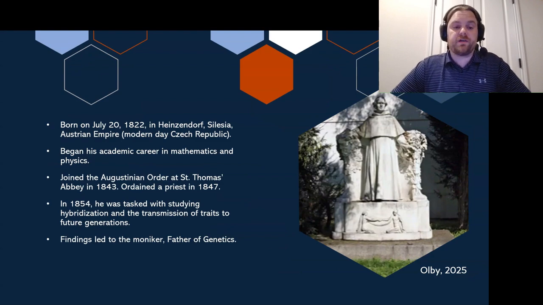But luckily, his professor directed him towards the Augustinian order at St. Thomas's Abbey, which he joined in 1843. This order of monks and priests held education very highly and actually ran some schools. Eventually, in 1847, he was ordained a priest. And when he was working in this abbey with the Augustinian order, he transitioned from physics and mathematics towards botany, although he did still utilize statistics.